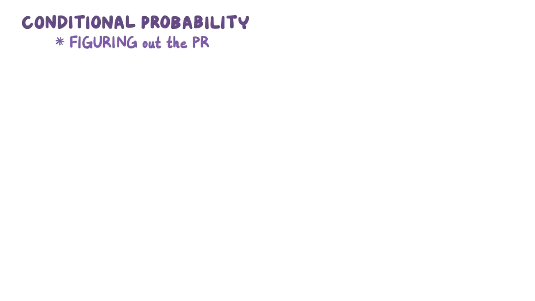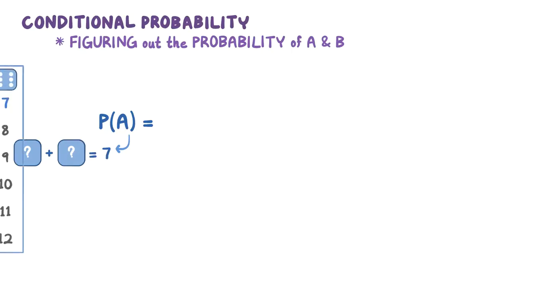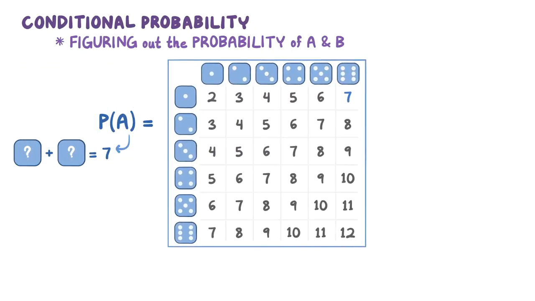The first step in finding the conditional probability is figuring out the probability of both events A and B. To find the probability of event A, which is getting the combination of dice that add up to 7, we have to figure out how many different combinations of numbers there can be with two dice, where the possible outcomes for the first die are on top and the possible outcomes for the second die are on the side, and the middle numbers show the sum of both dice. So there's a number 7 in the upper right square because if you roll a 1 on the first die and a 6 on the second die, the sum equals 7.